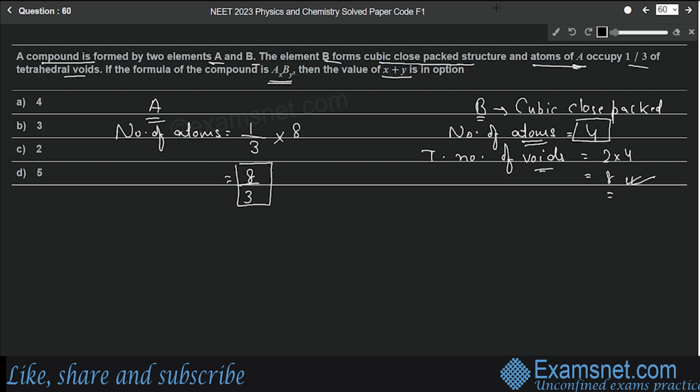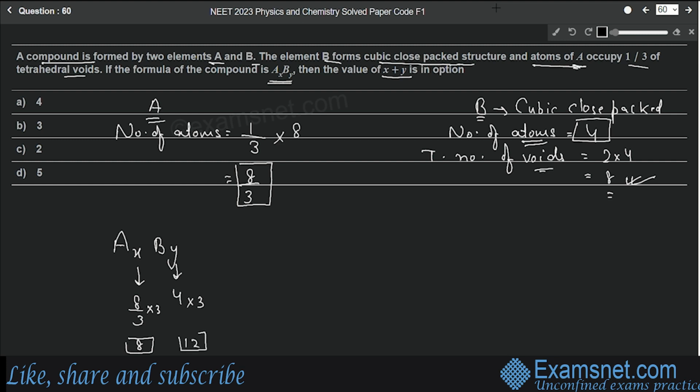So we know that the formula of the compound is given as AXBY, where X represents the number of atoms of A, that is 8 by 3, and Y represents the number of atoms of B, that is 4. So let's simplify these because it cannot be in fraction. So we'll multiply both by 3. So the value of X will become 8 and the value of Y will become 12.